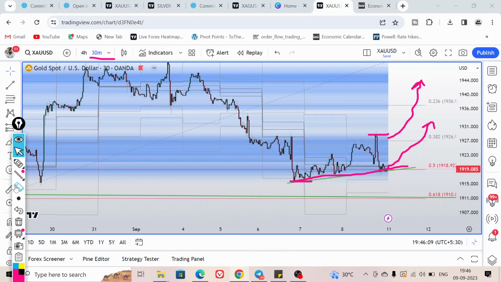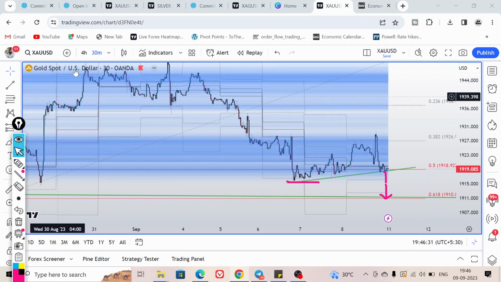But if price breaks down the Wednesday trading session low, then bears can test the Fibonacci retracement level at 1910. Let me show you on a higher time frame, the 4-hour time frame.